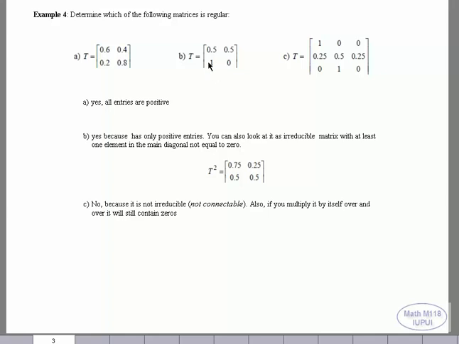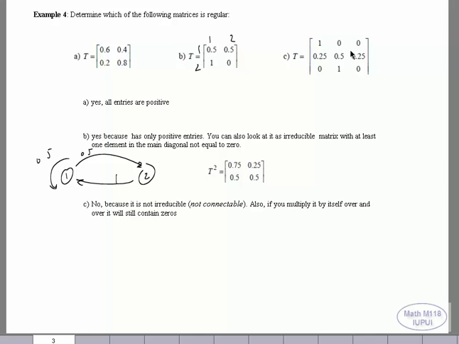Now we go to number B here. I have a 1 right here, not diagonally. If the 1 was in the diagonal, we stop because it's going to be not irreducible, not connectable. Can you tell if it is regular or not? Notice here one element in the diagonal is not equal to 0, so it should be. But if you are not very sure about your answer, why don't you draw it? Here is state number 1 and state number 2. From 1 to 1, 0.5. From 1 to 2, 0.5. And from 2 to 1, 1. So you notice there is traffic all around. You don't get stuck in one node. So it is connectable, and at least one element is not equal to 0, then it is regular.